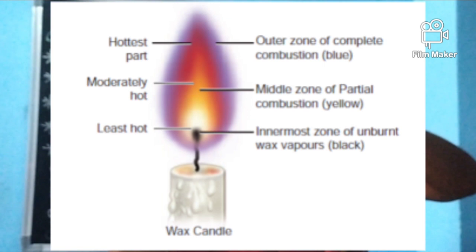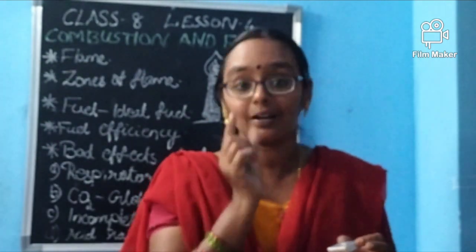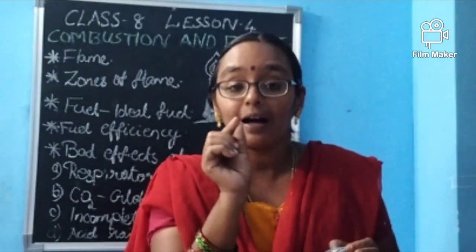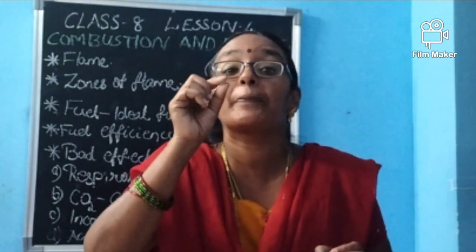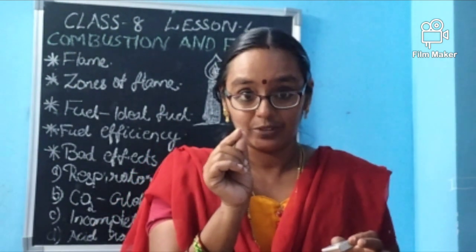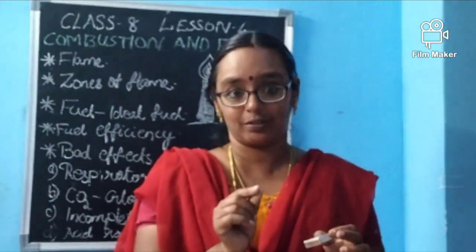And the second, yellowish part is called what, ma? It is the luminous zone. The dark color, seen as black or dark blue, can be seen below it. It is called the dark zone. In the dark zone, the substance is getting vaporized, so it will not have that much heat.